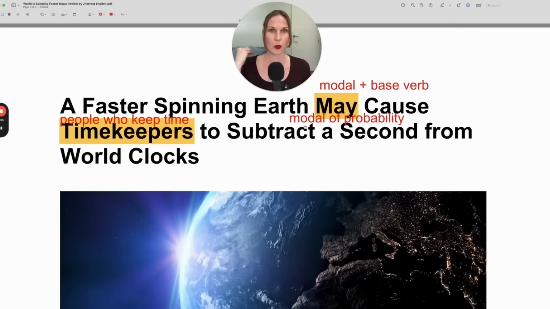So subtract is when you remove a number. So in this case, the number is a second. A means one in this case. Subtract 1 second, a second from world clocks. Only 1 second. I wonder what impact that will have.